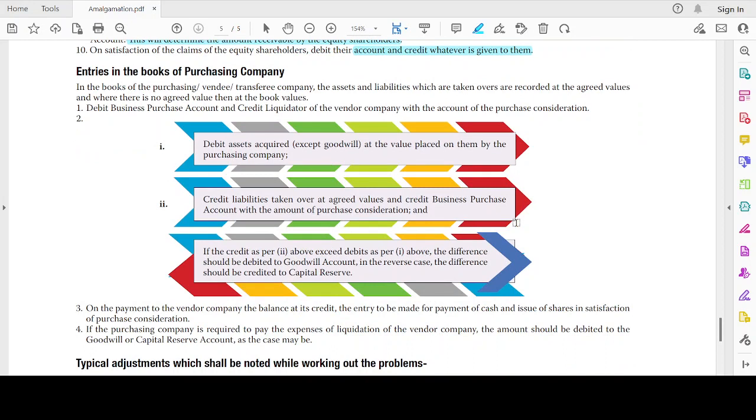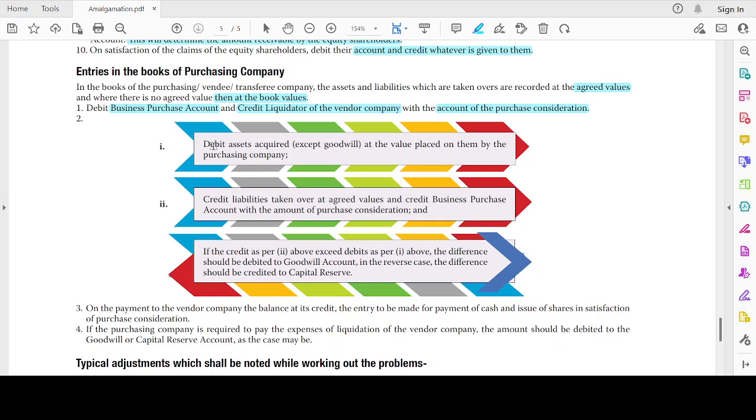In the books of the purchasing company, the assets and liabilities taken over are recorded at the agreed value, and where there is no agreed value, then it is book value. In the case of merger, it is only book value. In the case of purchase, it will be either an agreed value or a book value. Debit the business purchase account and credit the liquidator of the vendor company with the amount of purchase consideration.